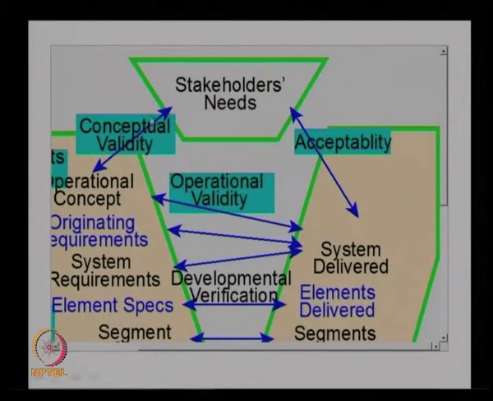Once we have this validation and verification, it ensures that what we wanted to develop as design engineers, based on the operational concept and other requirements, has been developed, and the system is delivered in hardware or software form.